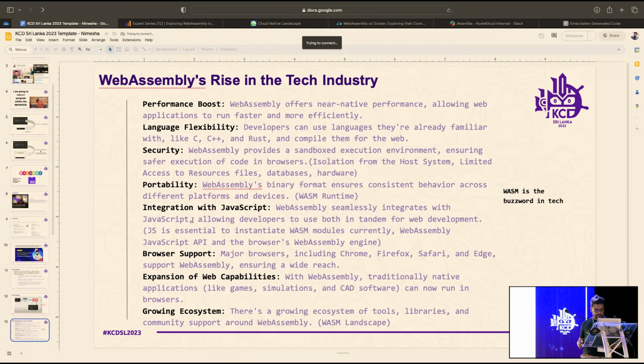And the expansion of web capabilities, right? Let's say you have a web application that goes with heavy computations, right? As an example, Figma or CAD involve heavy computations, right? In that case, JavaScript is not the optimal language. JavaScript is interpreted, right? But C, C++, those languages are compiled languages.